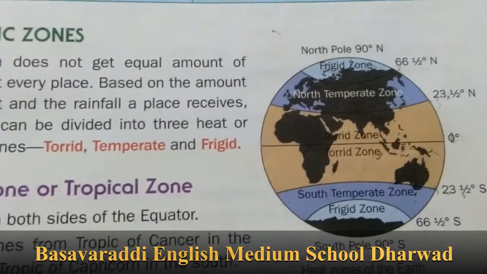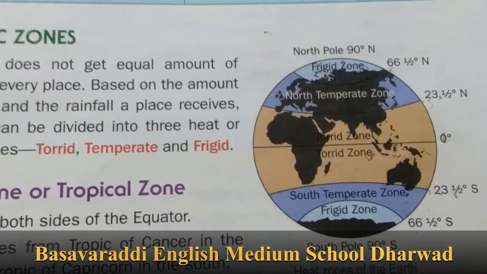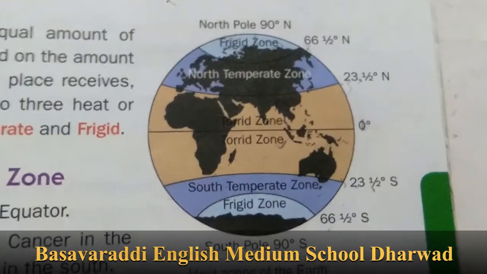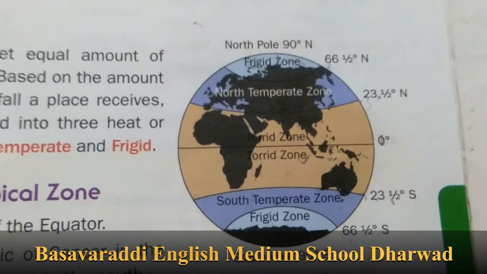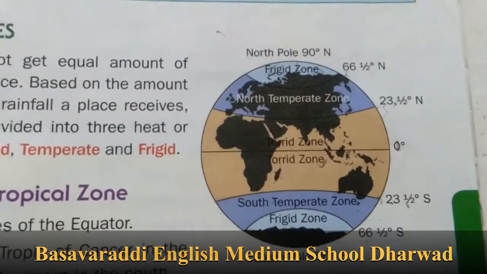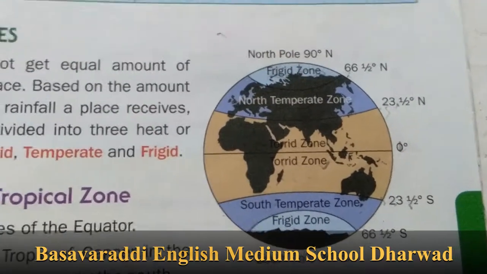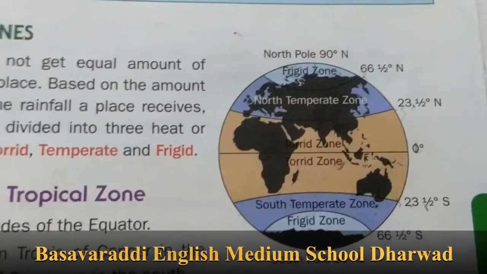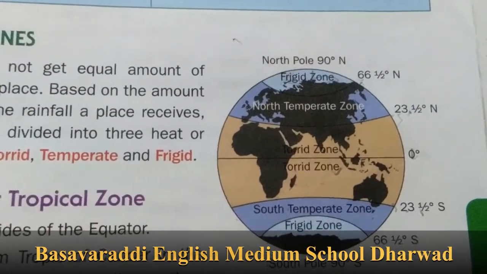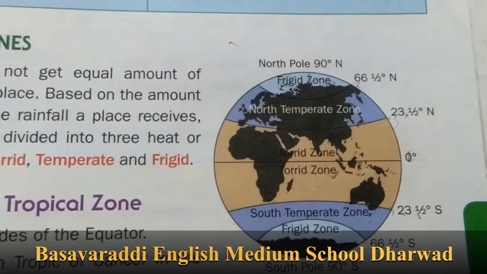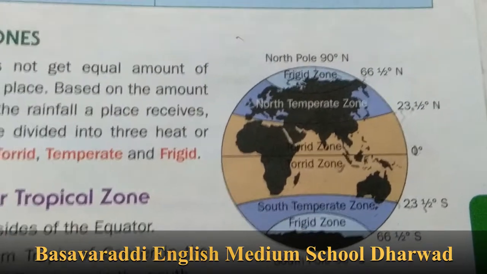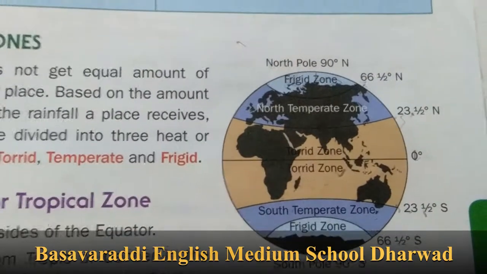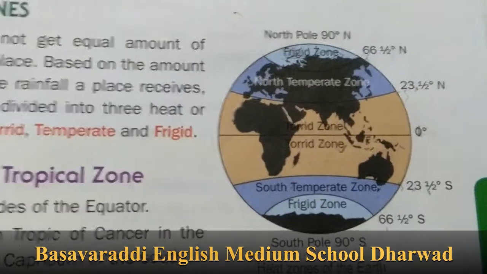Because of that reason, the climate in the frigid zone is extremely cold. Ireland, Norway, Finland are some countries that lie in this zone.